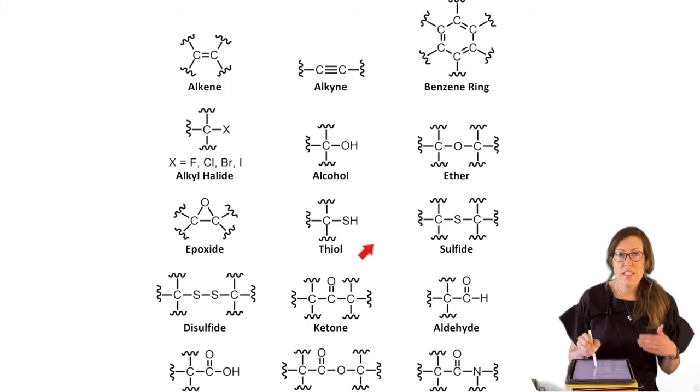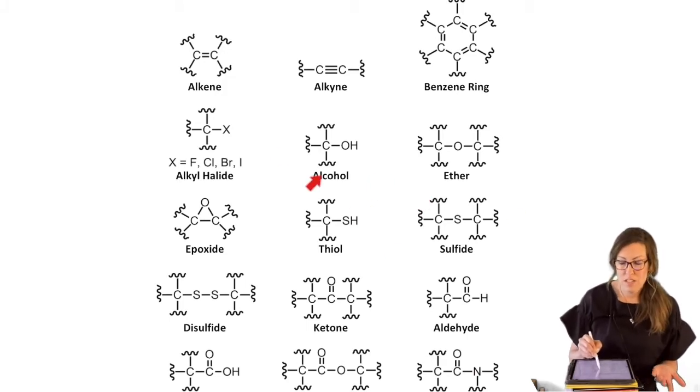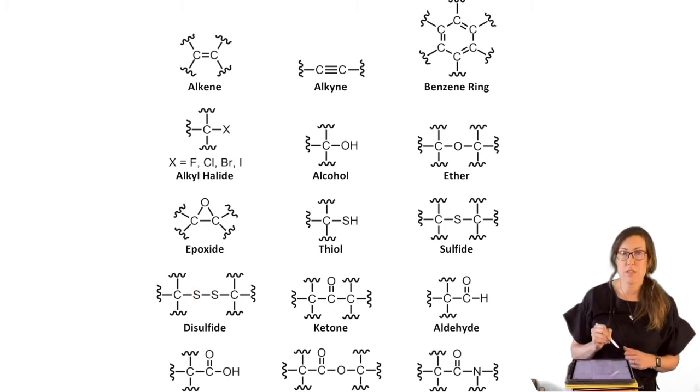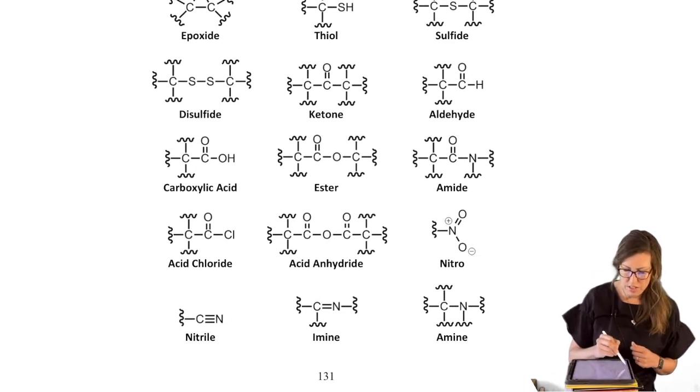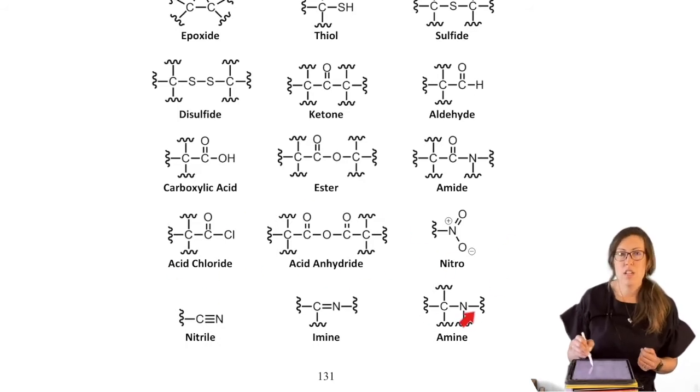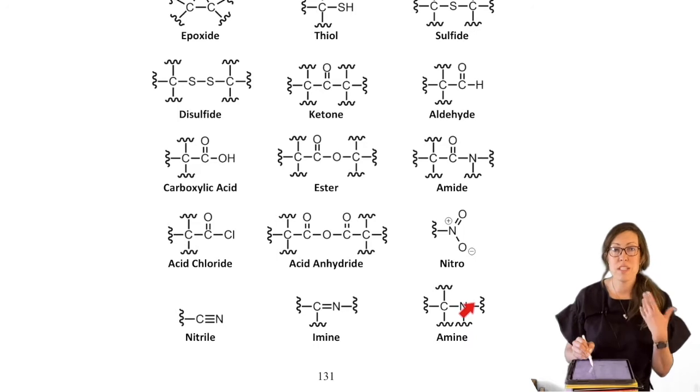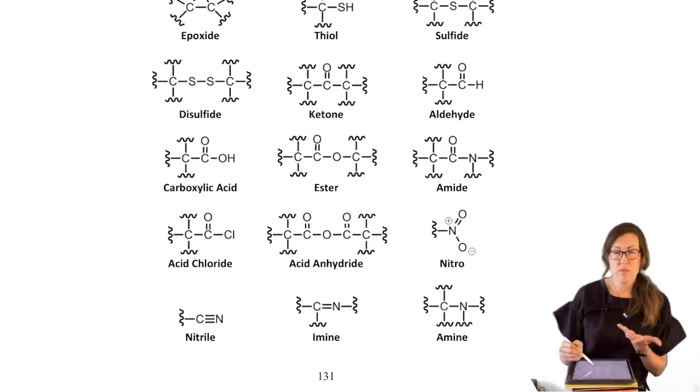Thiols and sulfides are our analogs of these, right? Similar behavior, but disulfide has some particularly important biochemical roles. And then, of course, our beloved carbonyl section, starting with ketones, working our way through amides, acid chlorides, and anhydrides. And then I ended it on several nitrogen-containing functional groups because, yes, we are focusing on amines.